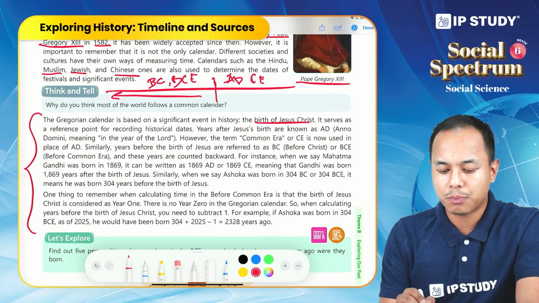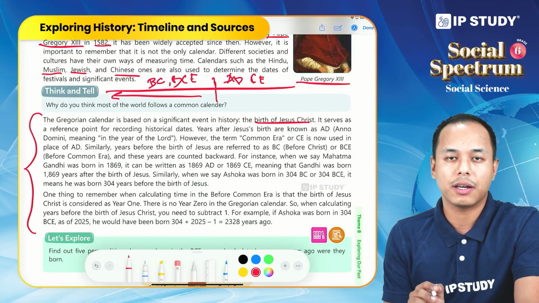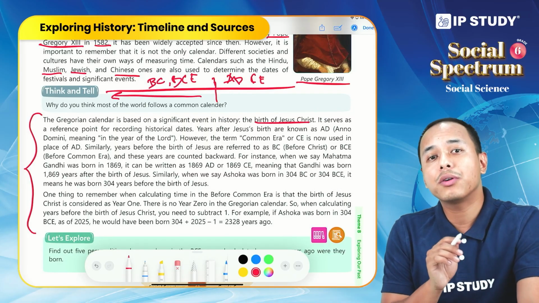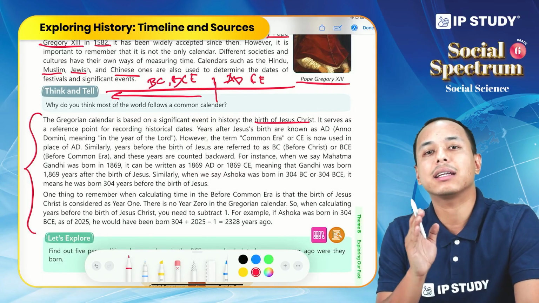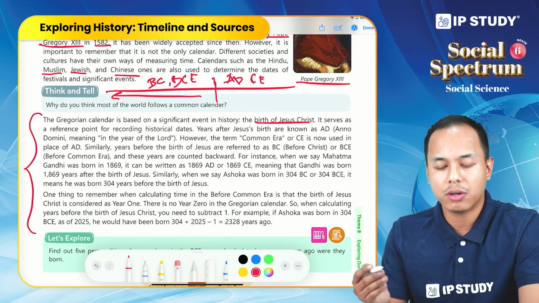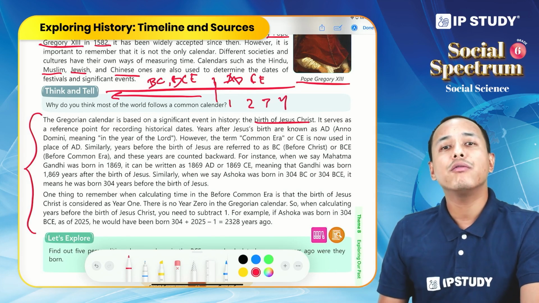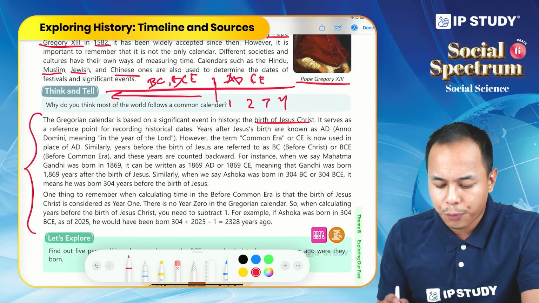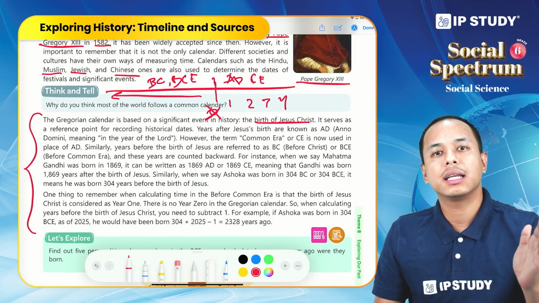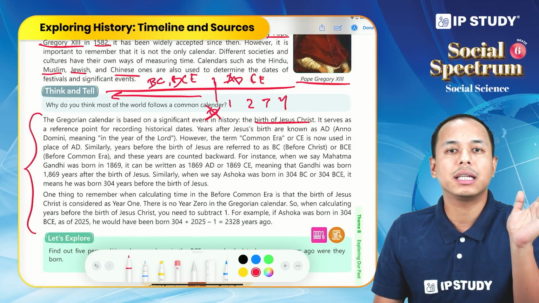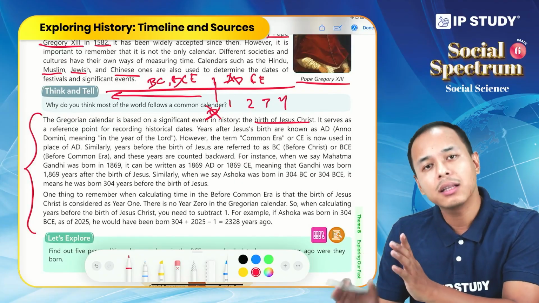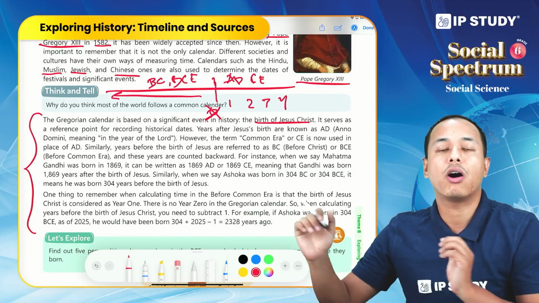This particular event is very significant, and we have to understand one thing: all the years before the birth of Jesus Christ are counted backward, for example 10, 9, 8, 7, 6, this way. And all the years after the birth of Jesus Christ, we count normally like 1, 2, 3, 4. We should know that there is no year 0 in the Gregorian calendar. I'm talking about BC, before Christ: 10, 9, 8, 7, 6, 5, 4, 3, 2, 1. Year 1 is the birth of Jesus Christ, and then 2, 3, 4, 5, 6, like this, we have the Common Era years.